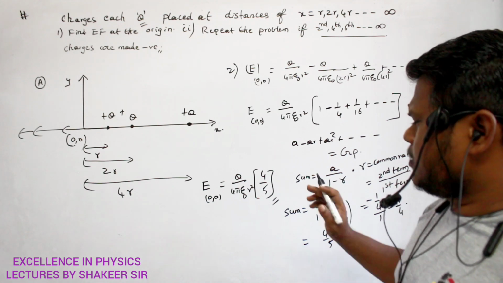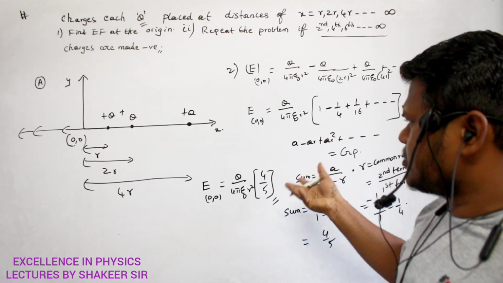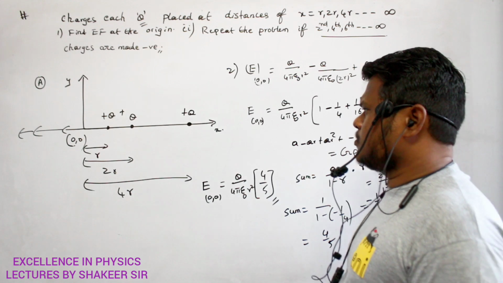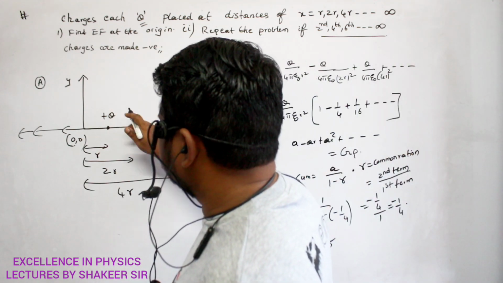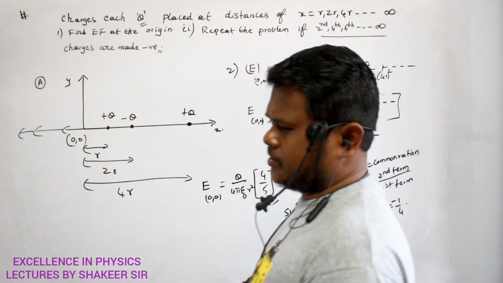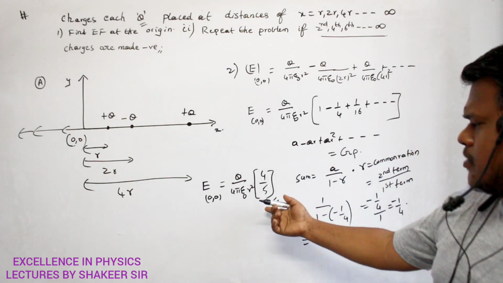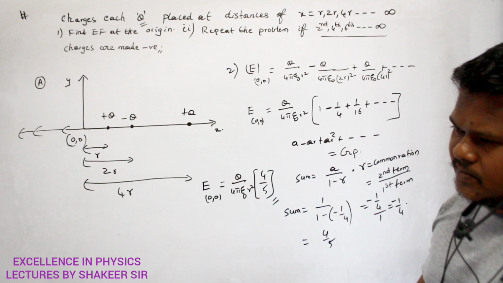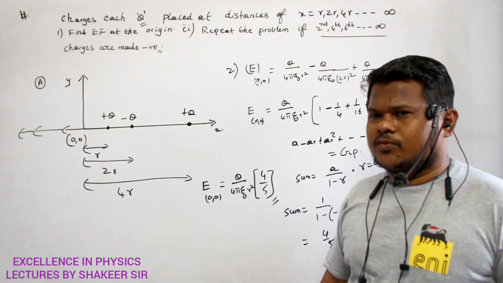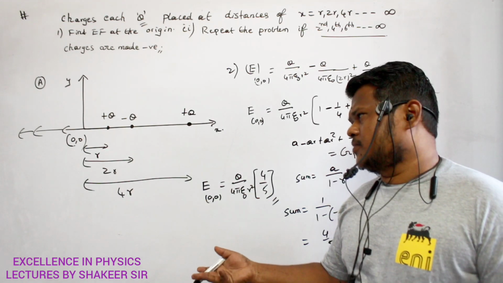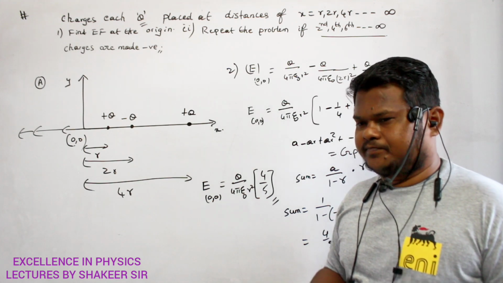Okay. Now the question is again, what is the direction of electric field? So this one is a negative charge now. This one is a negative charge. Okay. Now what is the direction of electric field because of this value? Can you see? So only odd charges are positive, even charges are negative.